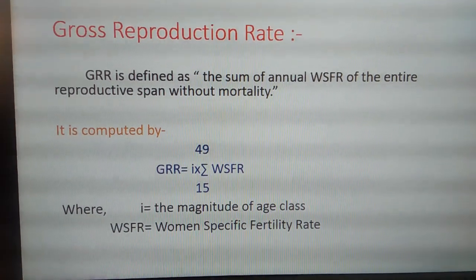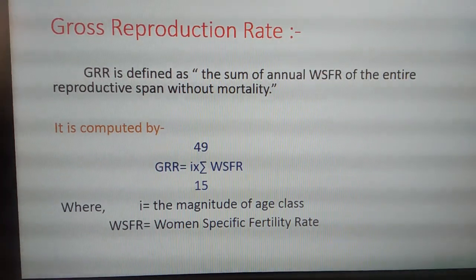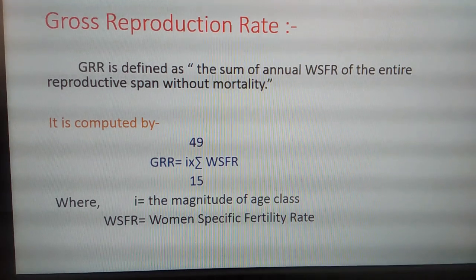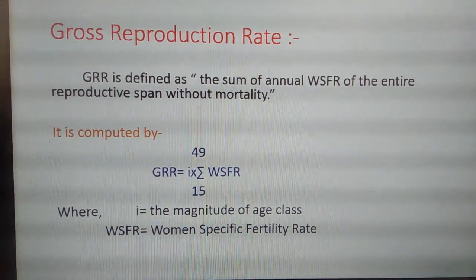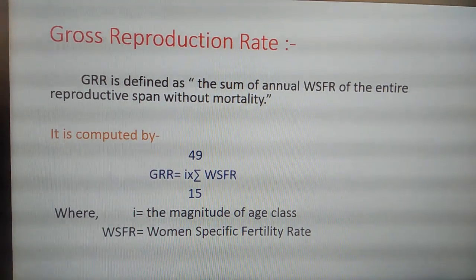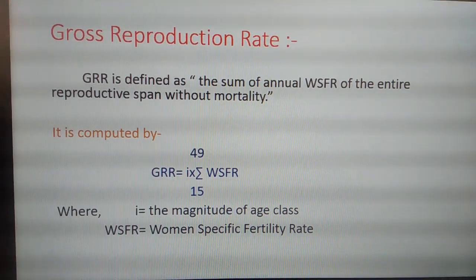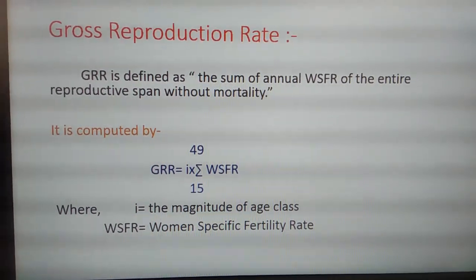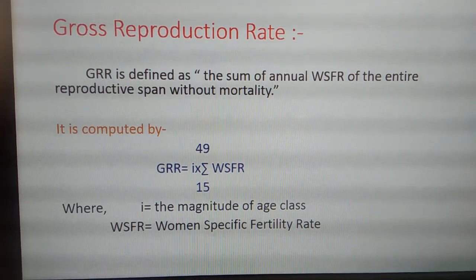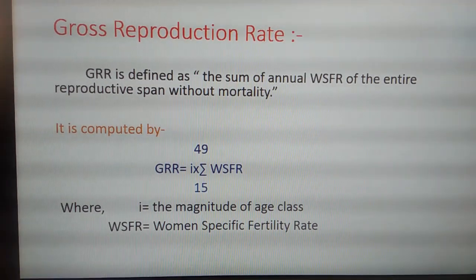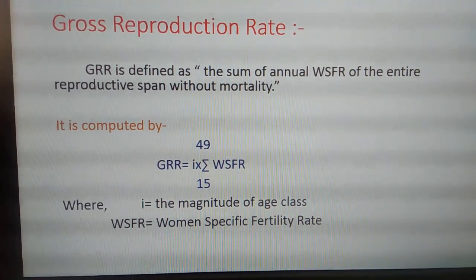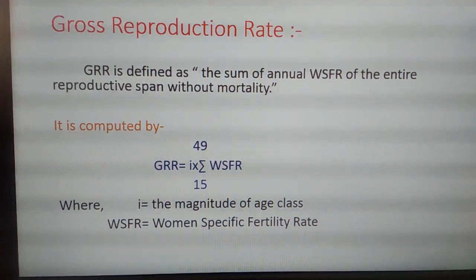Here GRR is defined as the sum of annual WSFR of the entire reproductive span without mortality. Before explaining this, students, generally fertility refers to birth, whereas mortality refers to death, which we will study in the next future topics. So GRR is defined as the sum of annual WSFR of the entire reproductive span without mortality. There won't be any deaths in the GRR, only the births will be considered.